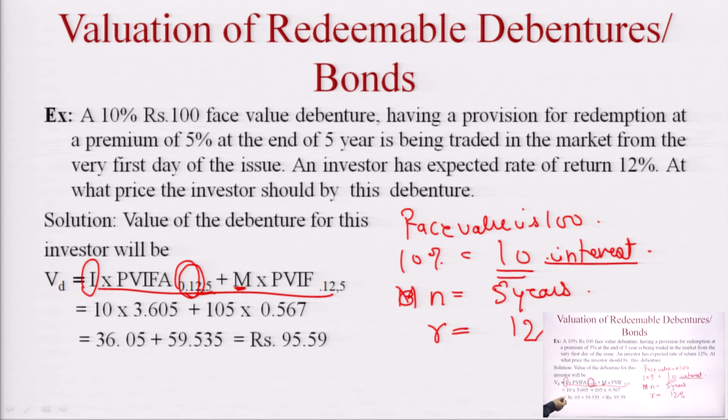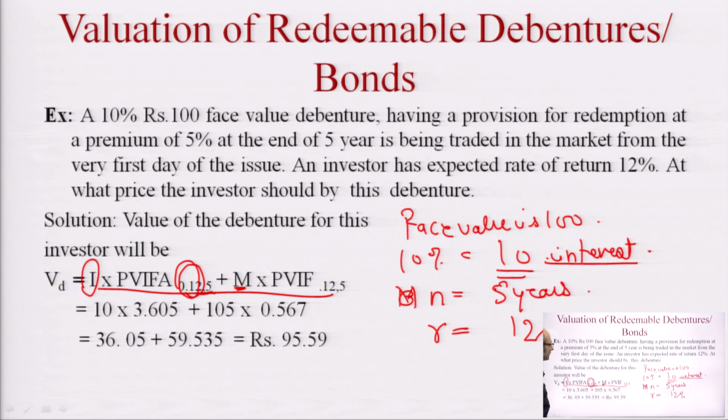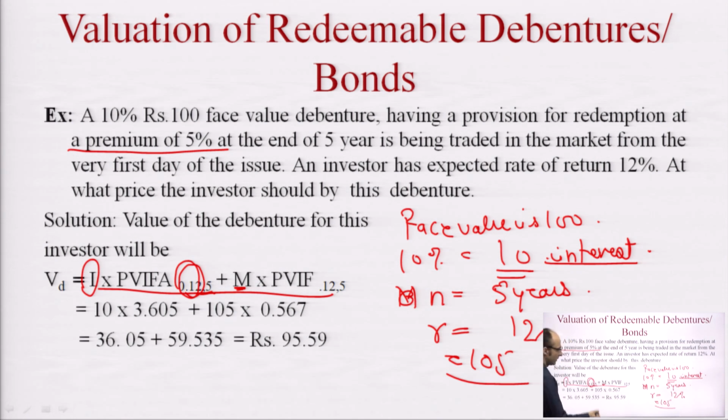5 years. Now see here, 10 is the interest, and this is the present value factor for 12% at 5 years of maturity, and this is 105 because it is expected that the bond will be redeemed at a 5% premium. It means at redemption the bondholder will get 105 at the time of maturity. So 105 multiplied by the present value factor will come out to be 95.59.